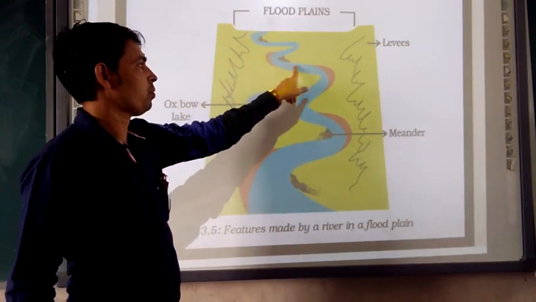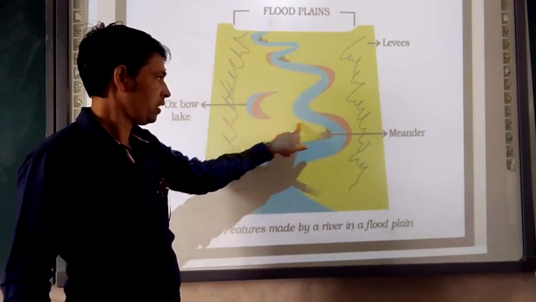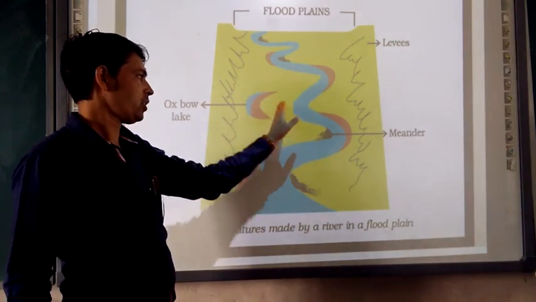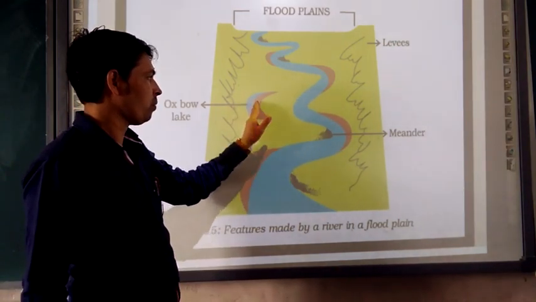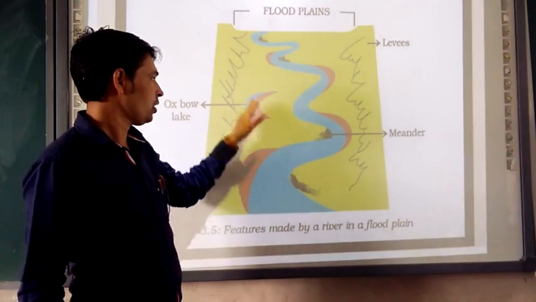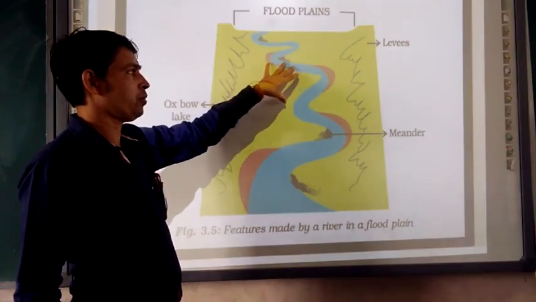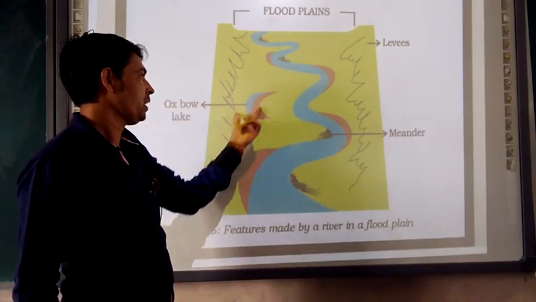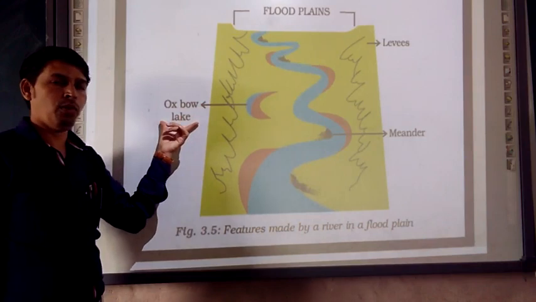Earlier the river was moving like this. So due to the course of time, this arc shape or curve shape was moved here, and the river starts to flow from here. So this part is left out due to the depositional and erosional features of the river, and this is the oxbow lake.